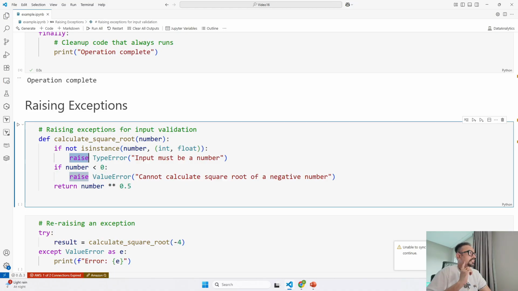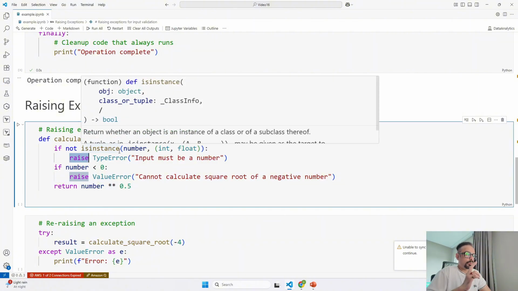Next we are checking if the number is negative. We are using two checks, right? The first one checks if the input is an integer or float, and next we check if the number is negative. If it is, we are going to raise a value error because you can't calculate the square root of a negative number in real numbers.